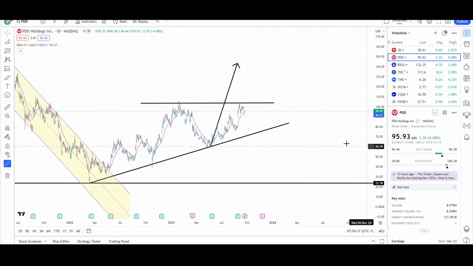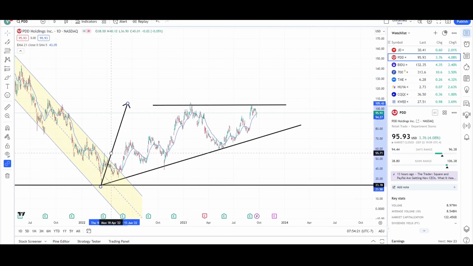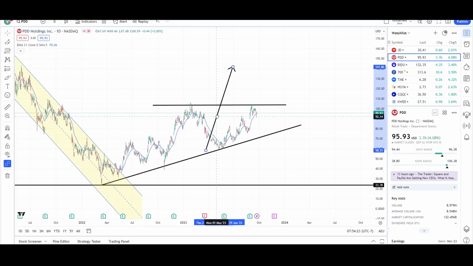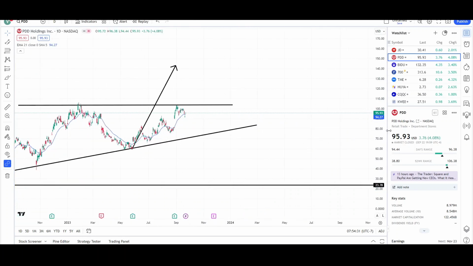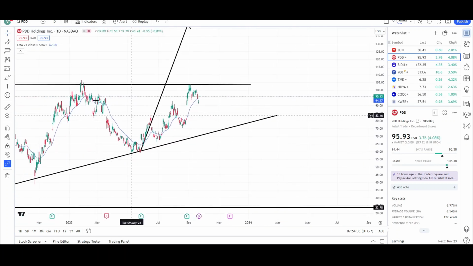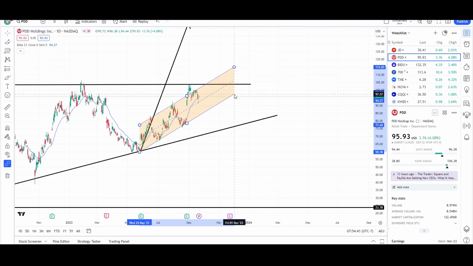So Pinduoduo is attempting to reach the 142 level. I got that measure move target from right over here. This is all one leg up. This is the second leg up. Is targeting the 142 level. However, it's trying multiple attempts to get there. So there's a good chance that any time now it could fail and we could see a reversal. Let me see if I could draw a trend off these swings. Yeah, so it looks like we just had an overshoot also just recently, so that can lead to a sell-off.